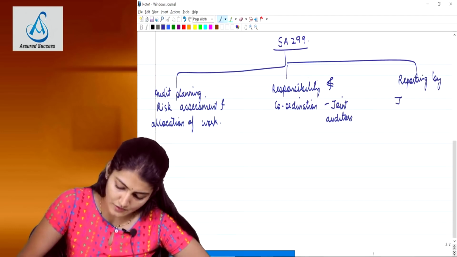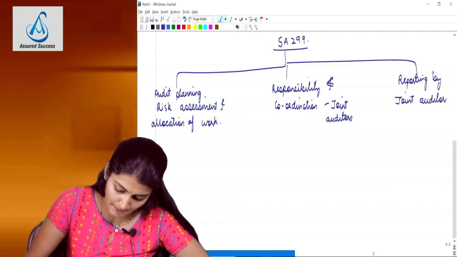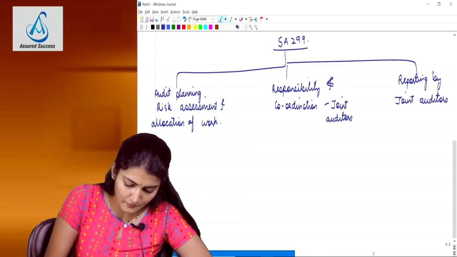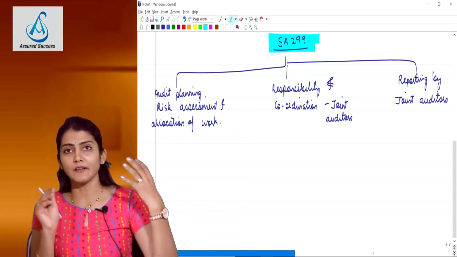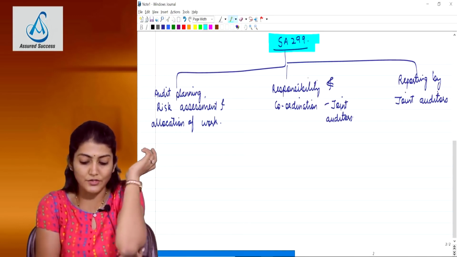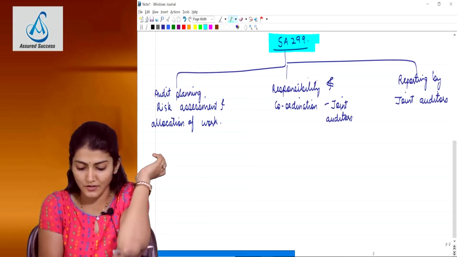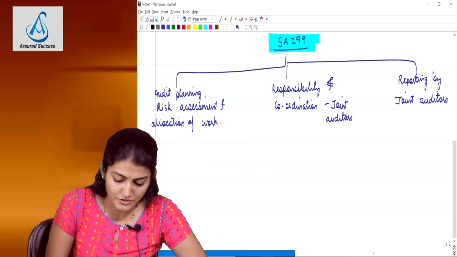So these three parts we discuss and the standard is over: audit planning, risk assessment and allocation of work, then the division of responsibility among the joint auditors, the coordination of work and also the reporting by the joint auditors.